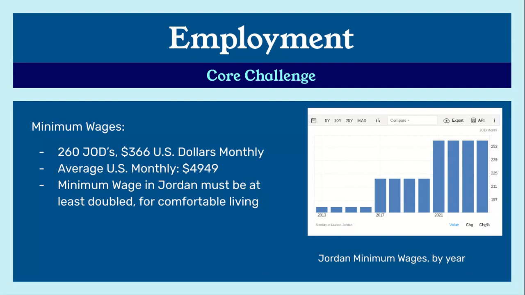Within that article in the Jordan Times, it also mentions that minimum wage in Jordan must be at least doubled for comfortable living. So in order for the individuals to become more comfortable, they would need to double their income to reduce the labor and reduce the actual time that they put in to just survive. As we can see in the chart to the right, the Jordan minimum wages have had increases since 2013 to 2021. However, they remain pretty consistent within the years. As of 2021, there have been no changes up until now. However, we obviously do need a bigger change just to provide financial support to the people of Jordan.